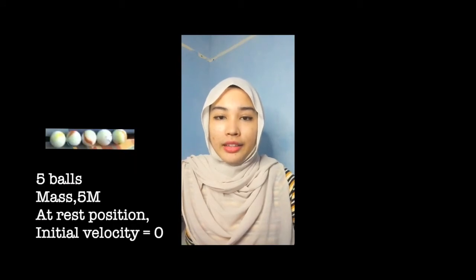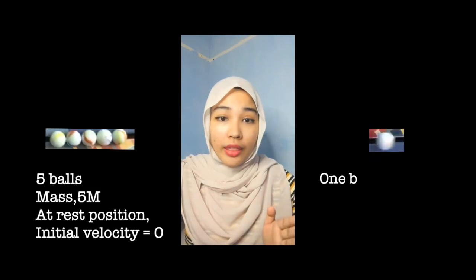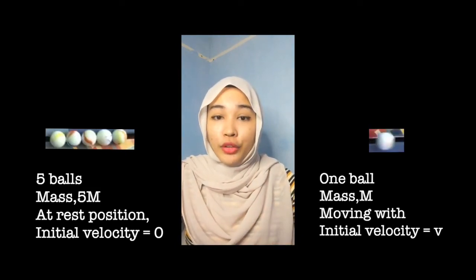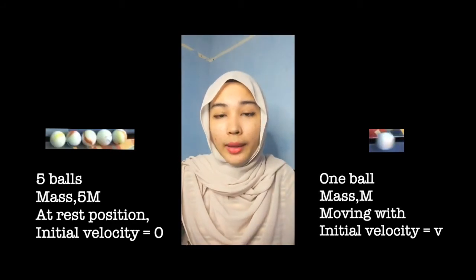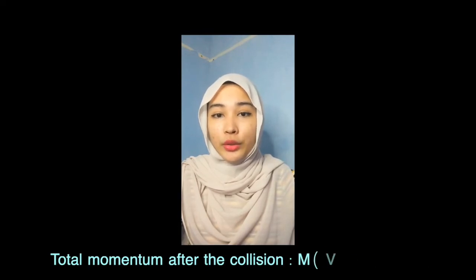Now, we have 5 balls of mass m at rest, with initial velocity equal to 0. And we have one other ball of mass m moving with initial velocity v, hitting them head-on. After the collision, only one ball of mass m is moving with velocity v. So the total momentum after the collision is m into v plus 5m into 0, equal to m into v. So the total momentum after the collision is equal to the total momentum before the collision.